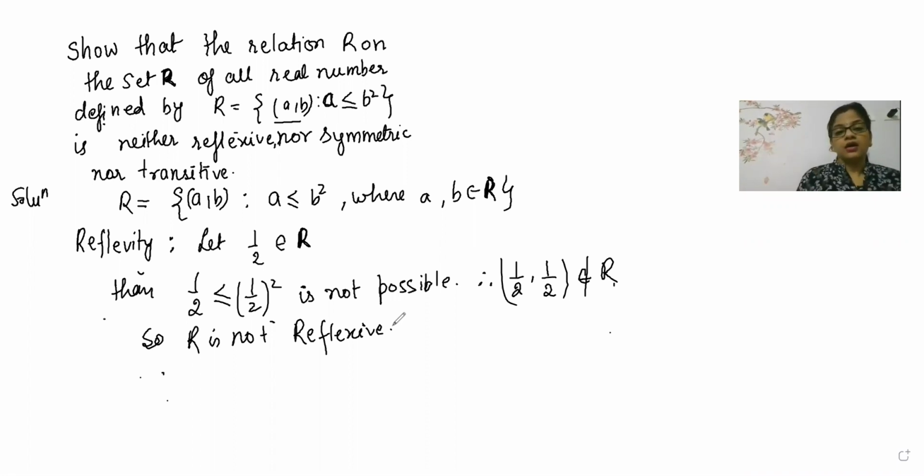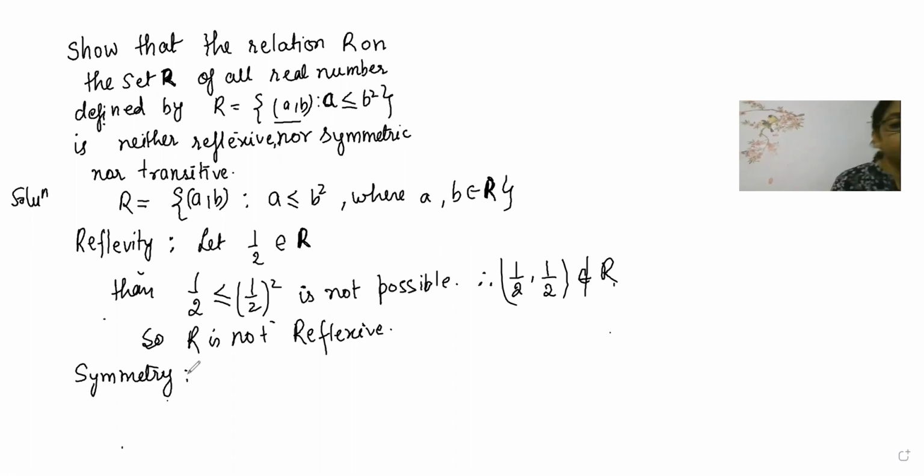So shall we go for symmetry? Whosoever will see this video will understand you guys have a different level of representing. Super. So now shall we go for symmetry? Is it going to be symmetric? We will again take some elements, because without taking elements I don't think the presentation will be good.